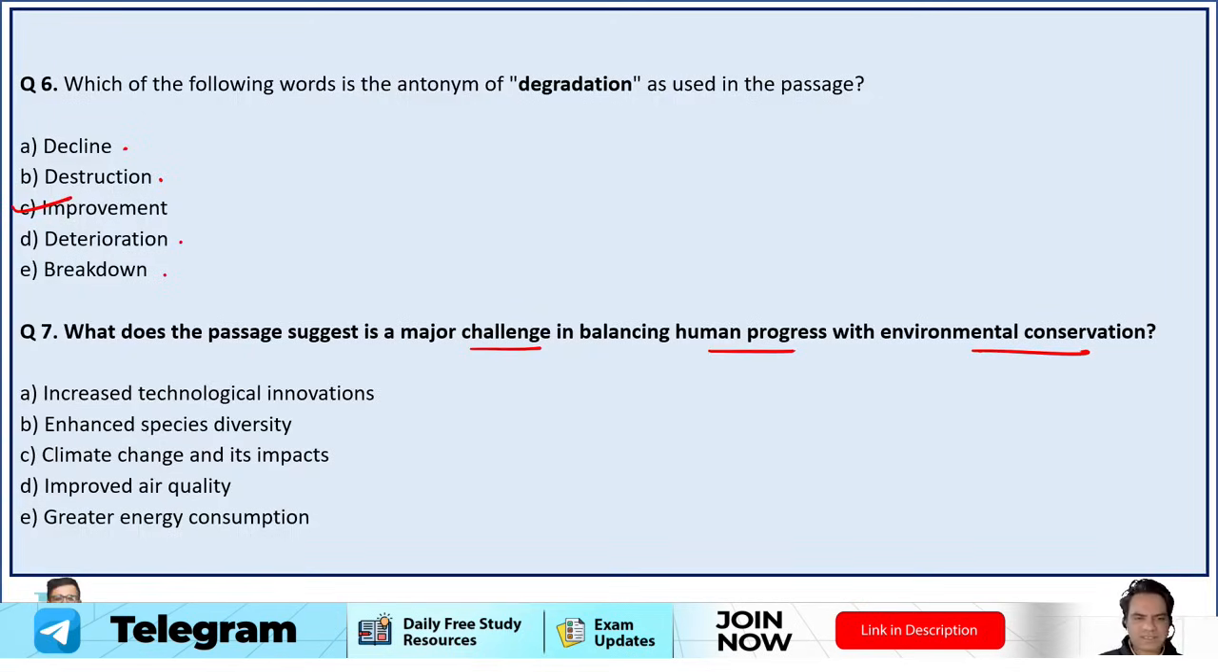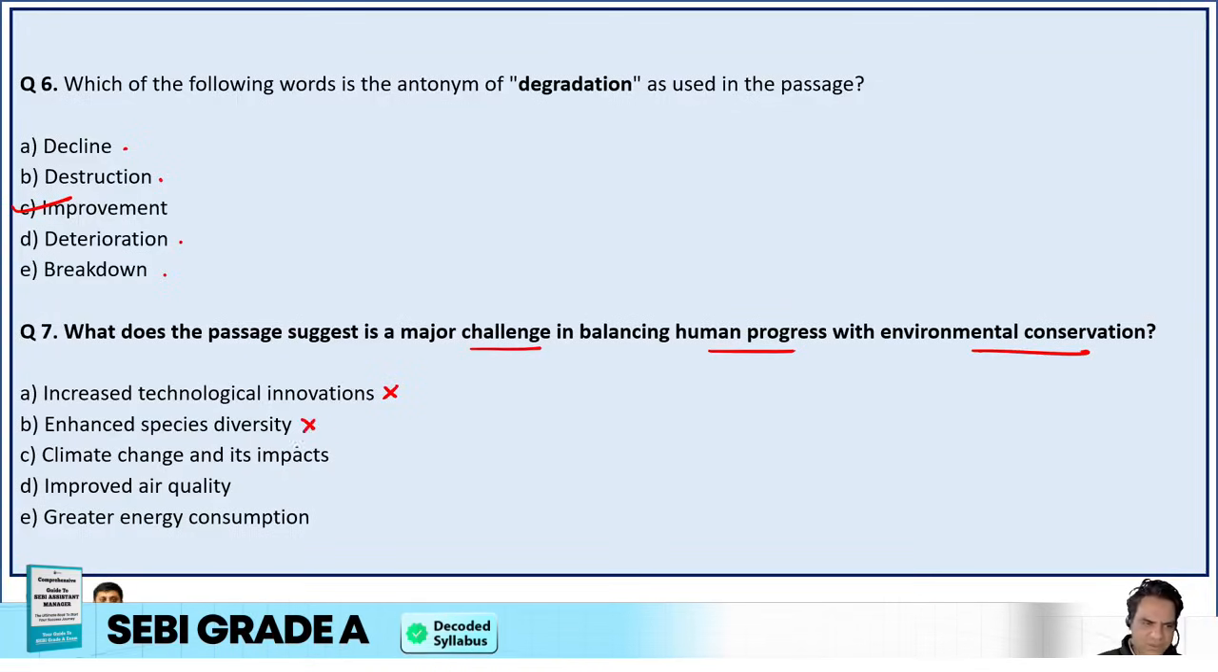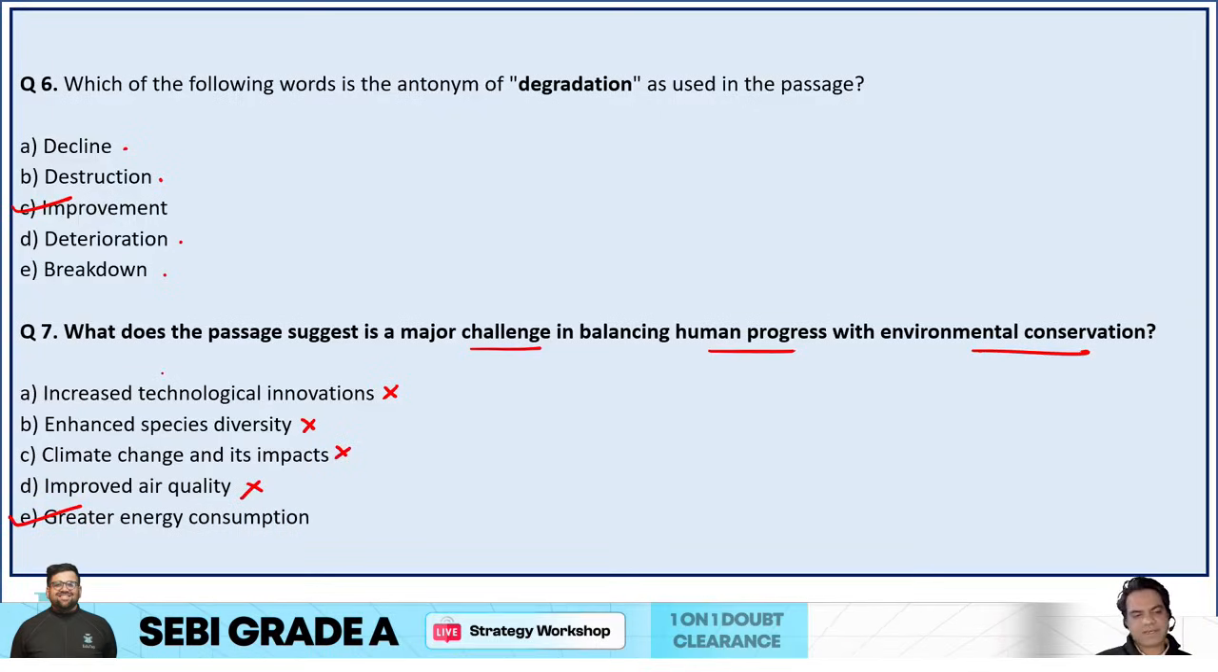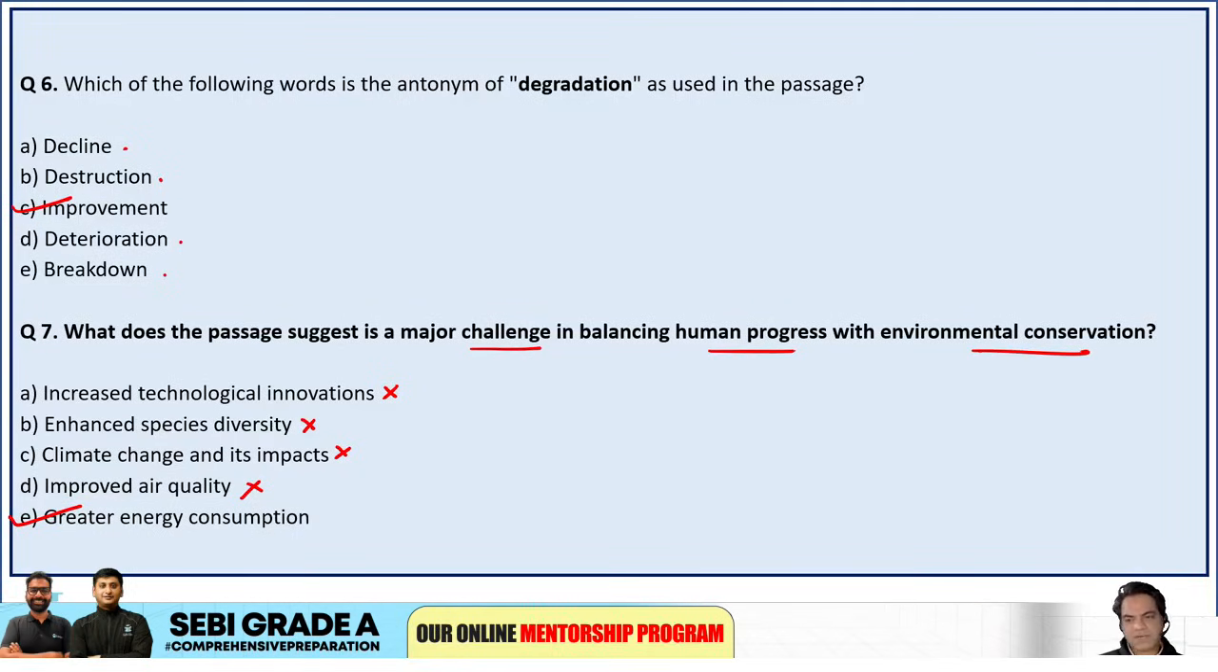And what does the passage suggest is a major challenge in balancing human progress with environmental conservation? Increased technological innovation is a challenge? No. Enhanced species diversity? No. Climate change and its impacts? No. Improved air quality? No. Greater energy consumption? Yes, that's your correct answer. So greater energy consumption is the right choice. That is the challenge between human progress and environmental conservation. With more consumption, we can't balance them. So option E is correct.